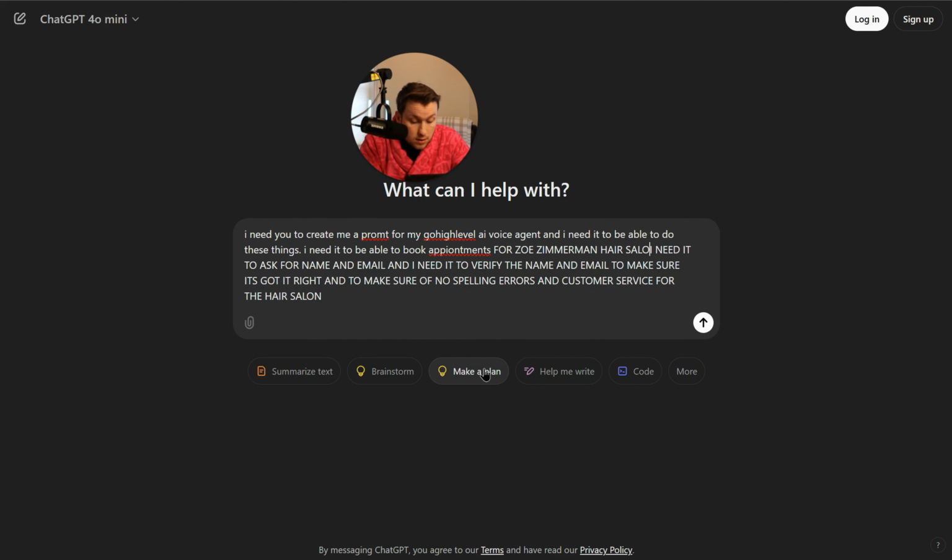What you're going to want to do too is, I did not put this in there, I just forgot about it because I'm going to put it in the next one, but you always want to make sure you specify what it's for. So I need to be able to book appointments for Zoe Zimmerman Hair Salon. You don't have to put it in the first one, but it's best to always have that dictated. So for Zoe Zimmerman Hair Salon, and then have customer service for the hair salon.